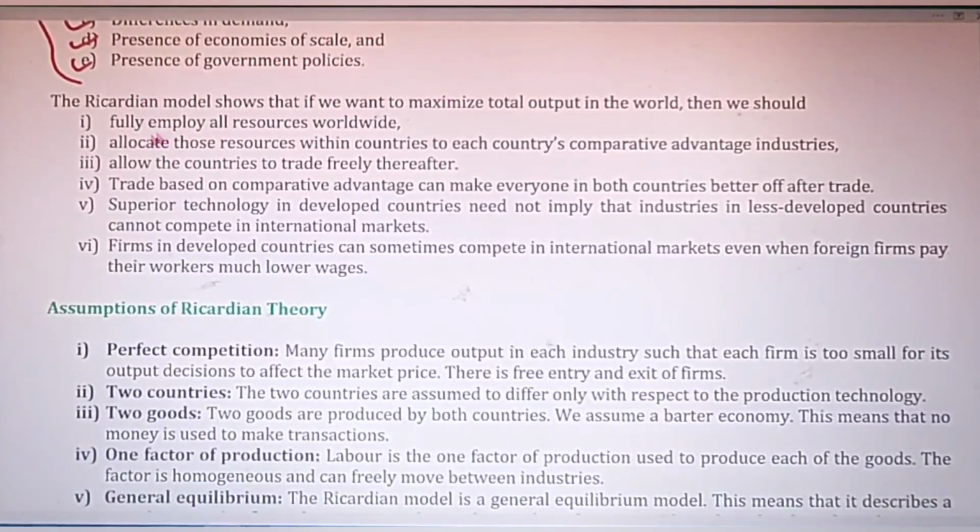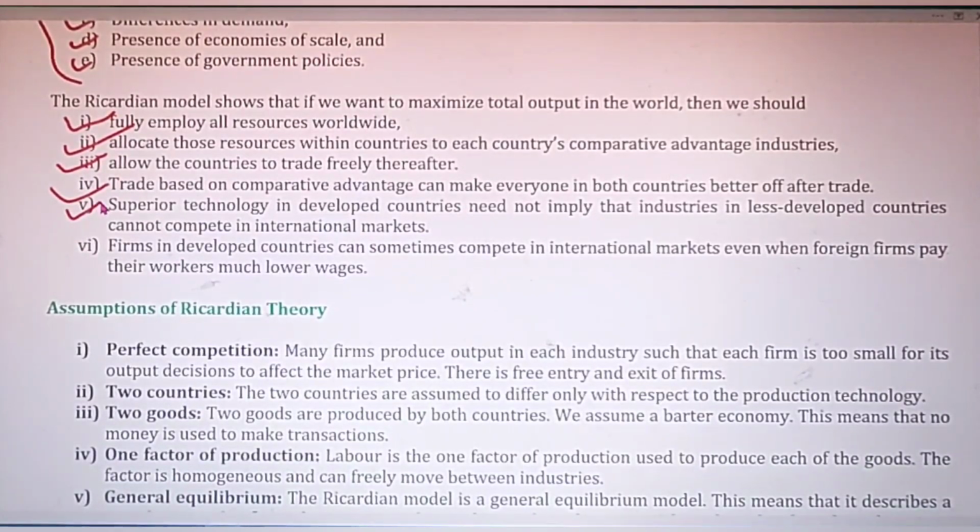The first point is fully employ all resources worldwide, allocate these resources within countries to each country's comparative advantage industries, allow the countries to trade freely, and trade based on comparative advantage can make everyone in both the countries better off after trade.